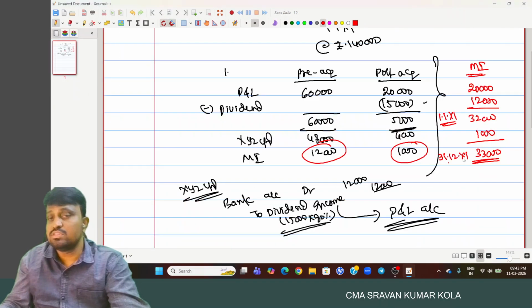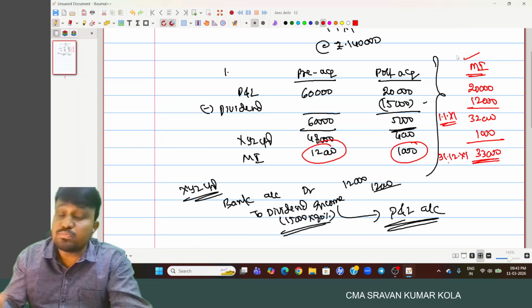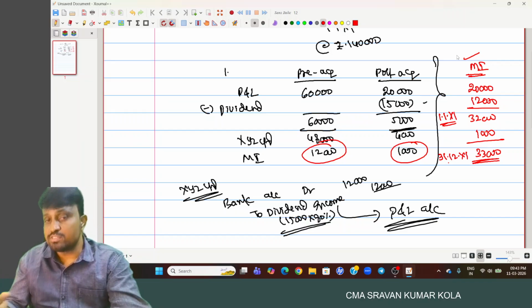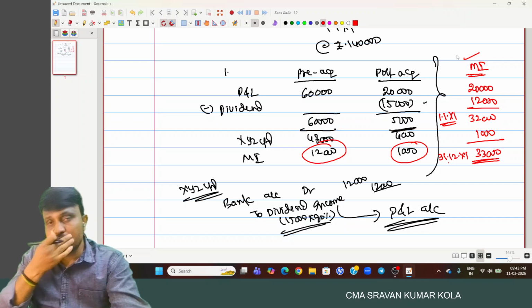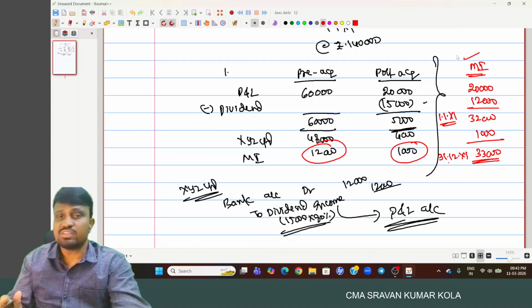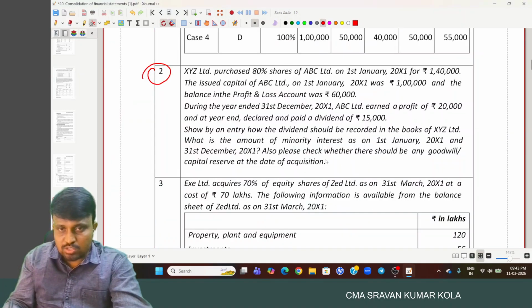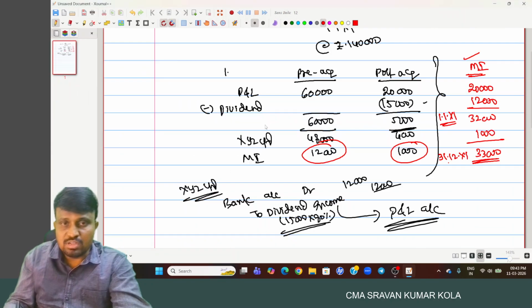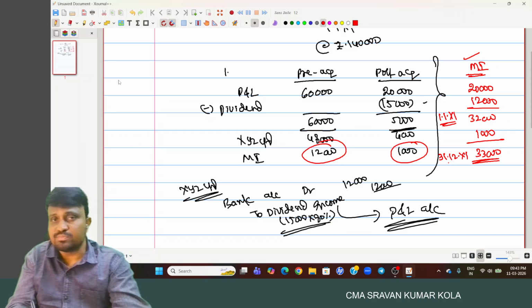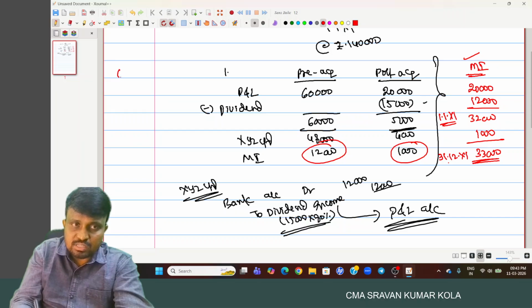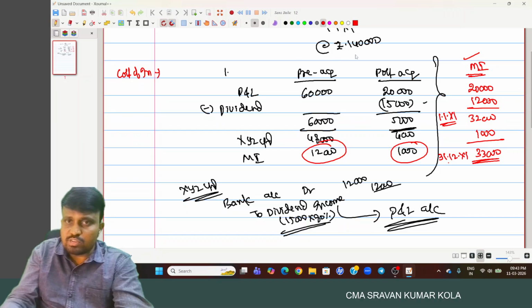And minority interest may vary with the change in post-acquisition period profit. But coming to the cost of control, there is no change. Cost of control will be calculated only on the date of acquisition. And next one, also please check whether there should be any goodwill or capital reserve. So goodwill or capital reserve is calculated by using step 4, if you remember, cost of control. What is the cost of investment? For how much amount they purchased?